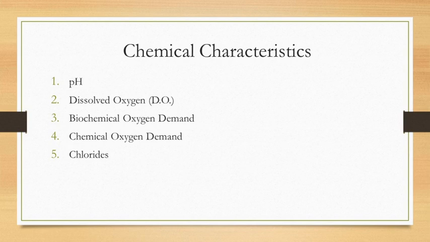Next important characteristic is the DO, which is nothing but dissolved oxygen. Okay, so we know oxygen is a vital element in water, because for the survival of the aquatic system, a minimum of 2 to 4 mg per liter of dissolved oxygen must always be maintained in water.